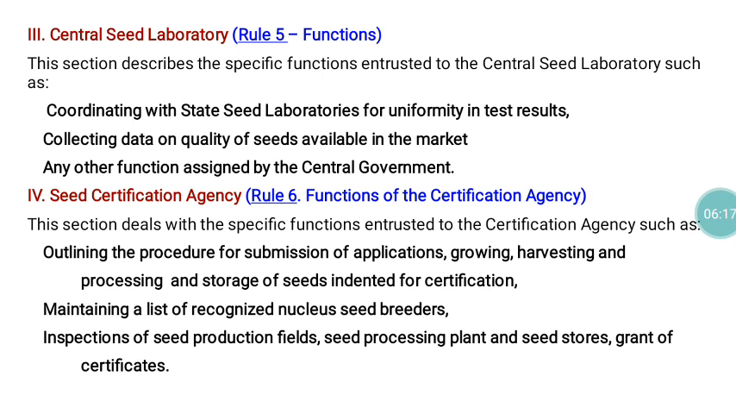Then the second one is maintaining a list of recognized nucleus seed breeders. So the list of breeders involved in nucleus seed production also has to be maintained. That is another function. Then inspection of production fields, inspection of the seed processing plants and storage grounds, and grant of certificate. So these are all the main functions of seed certification. Everything is there in Part 4 of the Seed Rules. Under Part 4, rule number 6 gives the functions of the certification agency, and I have already told you all those functions.